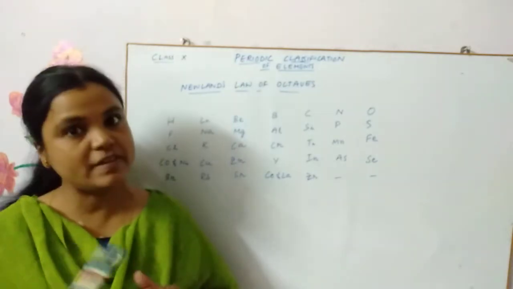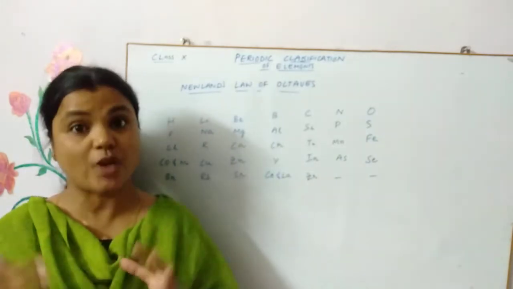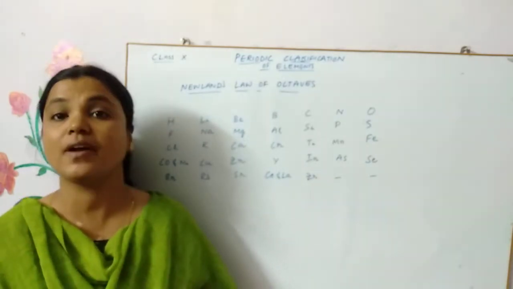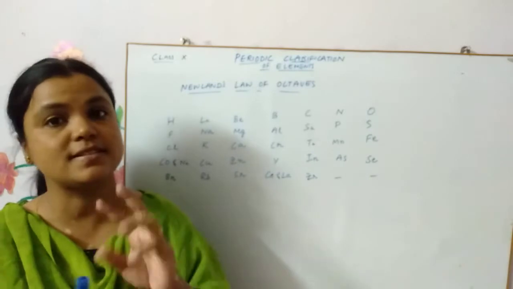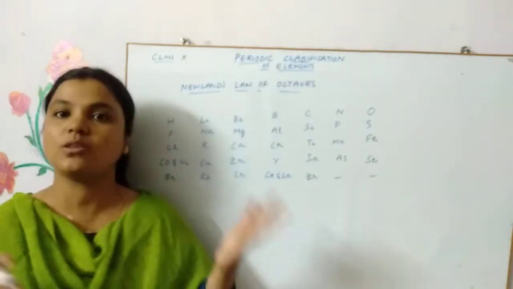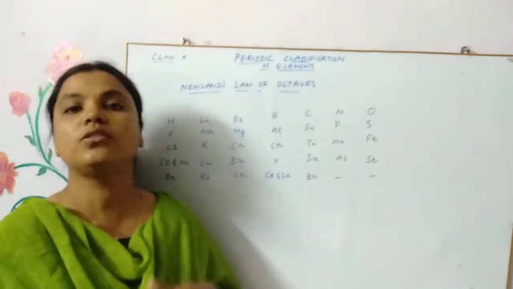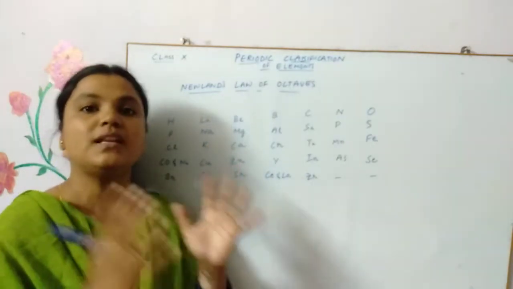So in my previous class, I told you about Dobereiner's classification of elements into triads. He could classify 3 triads, and each triad consisted of 3 elements. What he did was arrange those elements in the order of increasing atomic masses, and he got these 3 triads which had similar properties.